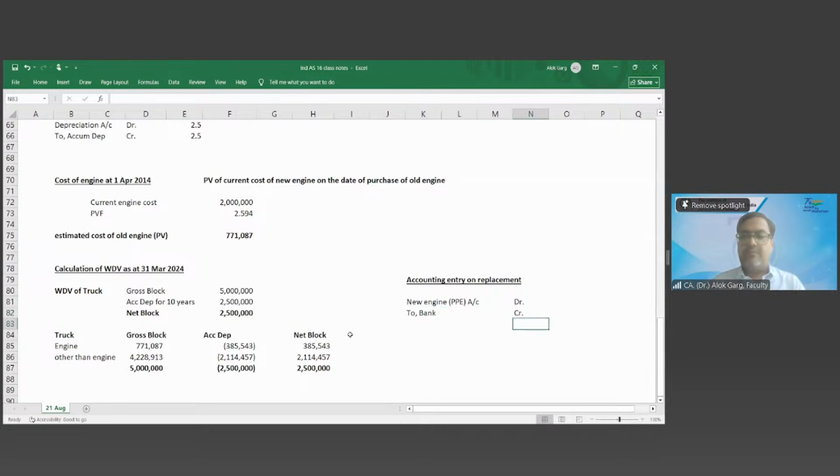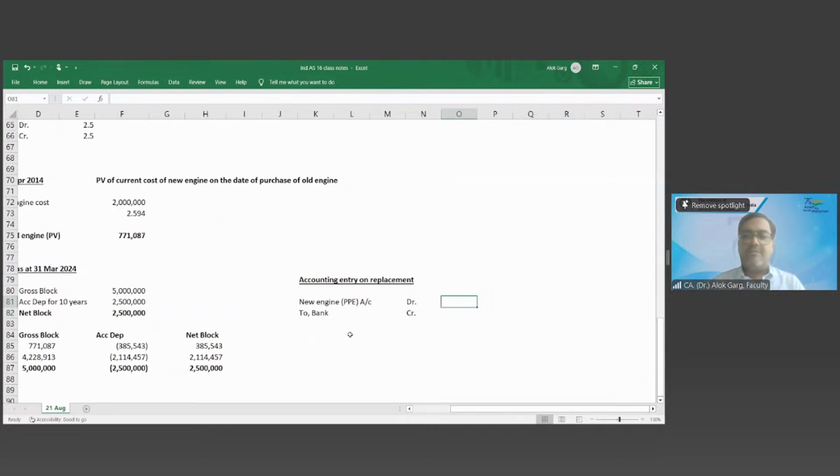What is the value of the new engine? The value is 20 lakhs. You have paid 20 lakh rupees, right? Yes, sir. Being new engine capitalized in truck.